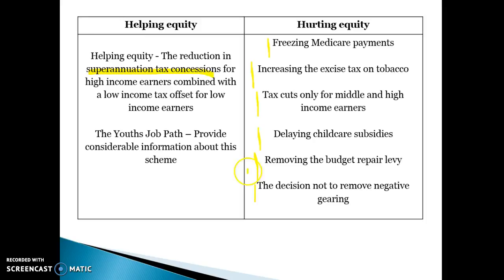So you could probably argue that this budget overall is having a negative impact on equity, particularly considering there are no tax cuts for low-income earners.